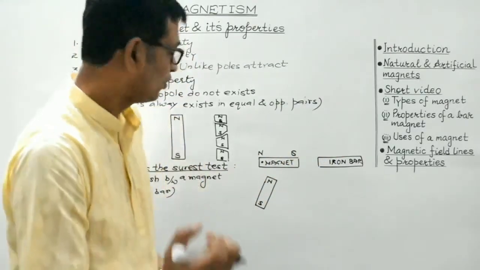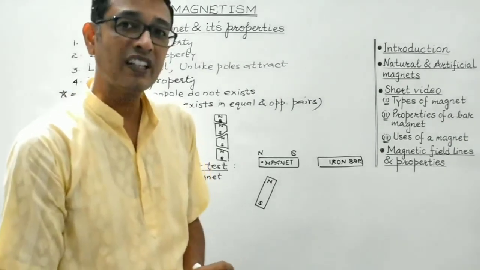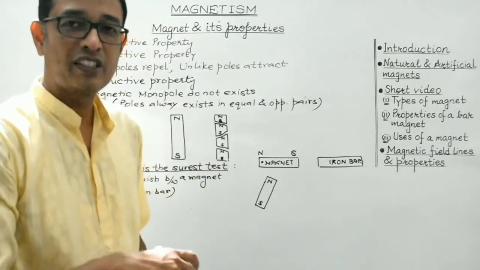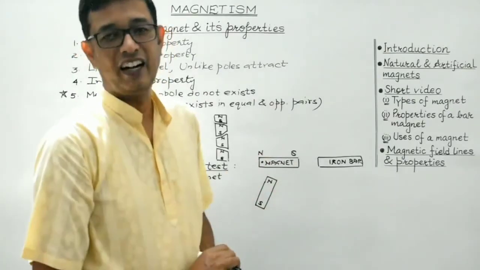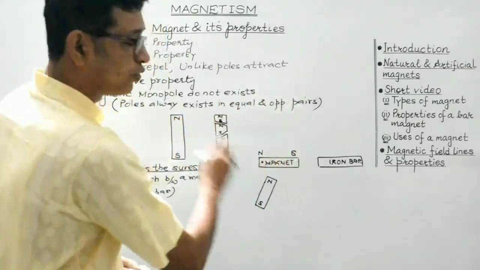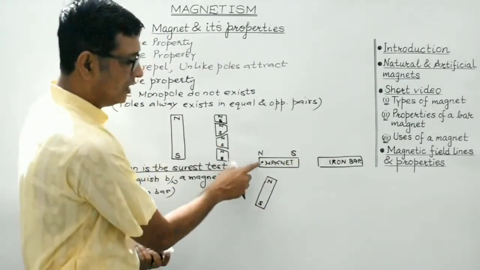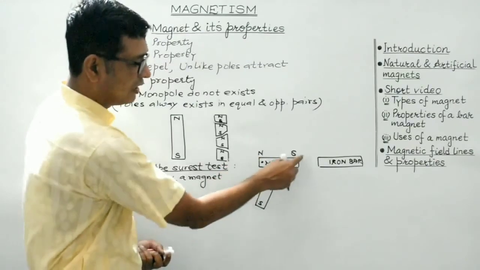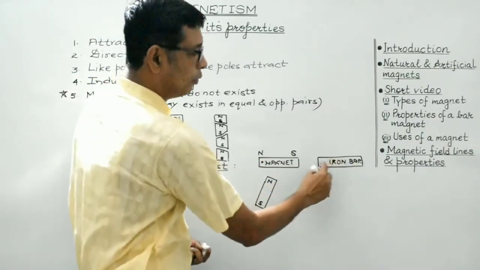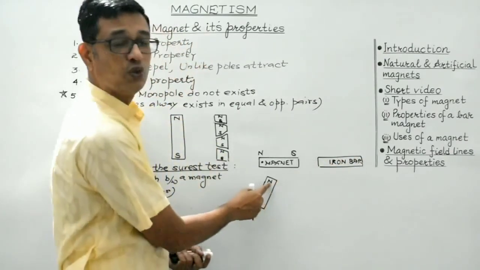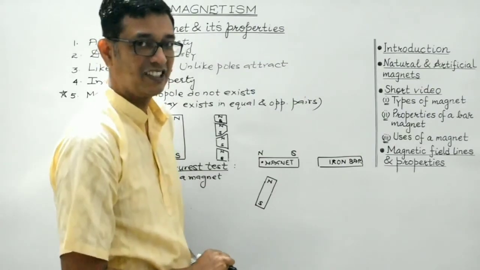So that is the reason why repulsion is said to be the surest test to distinguish between a bar magnet and an iron bar. I hope you have understood this concept, students. Right? This is based on the concept that like poles will repel each other while unlike poles will attract each other. And this being an iron bar, both its ends will get attracted towards it because it does not have any poles. It is unmagnetized. Right?